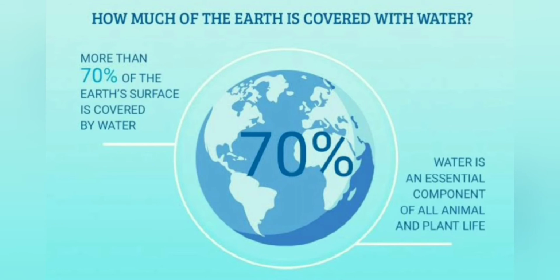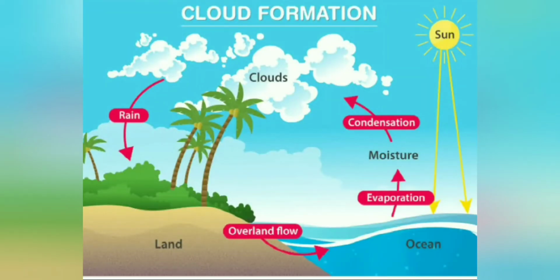Then how are these clouds formed, children? Clouds form from water vapor. These water vapors change into water drops or into ice crystals. Now you might think, where does this water vapor come from? Now we'll study the formation of clouds in detail.